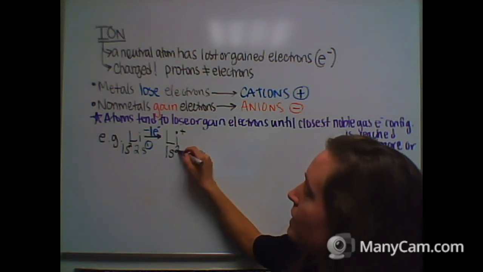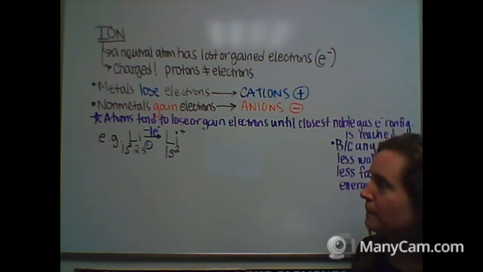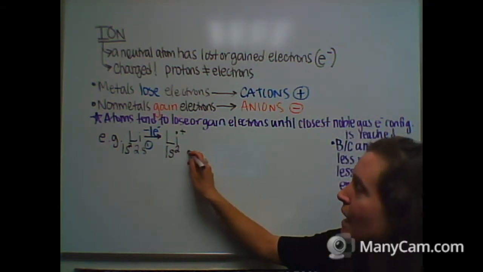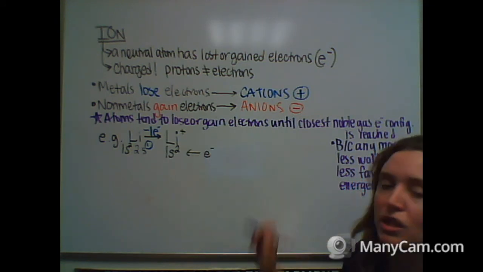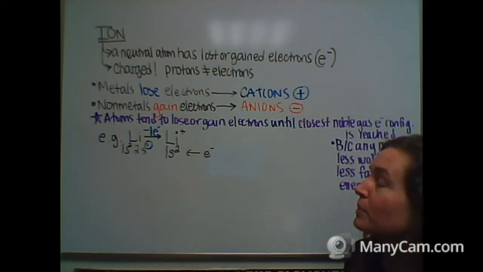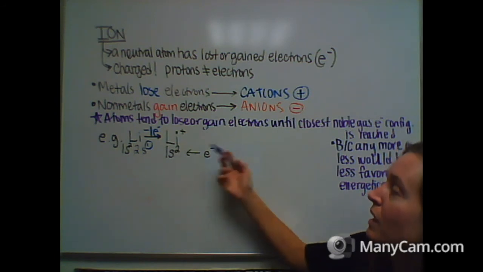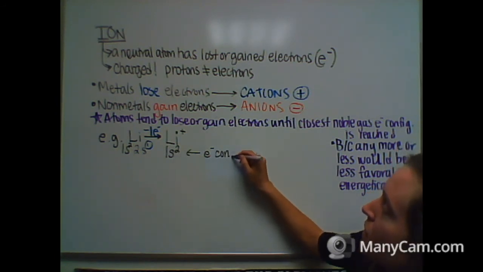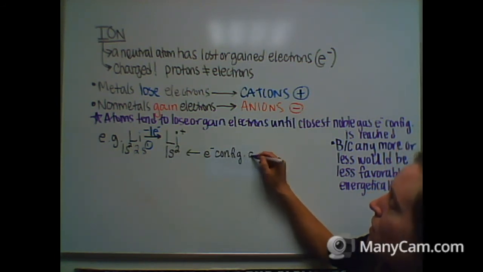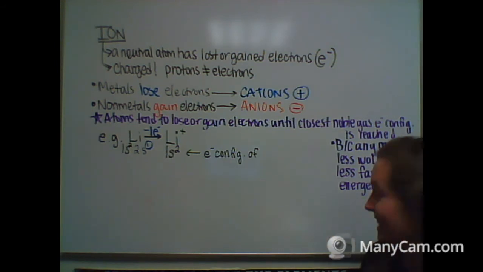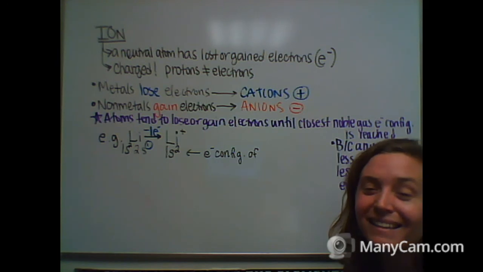Just a 1s2, right? So this happens to be the electron configuration of which noble gas? Can you check out your periodic table? Which noble gas has 2 electrons? That's right. It is helium.